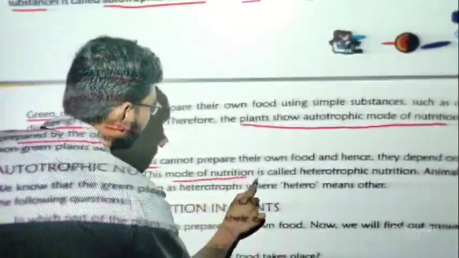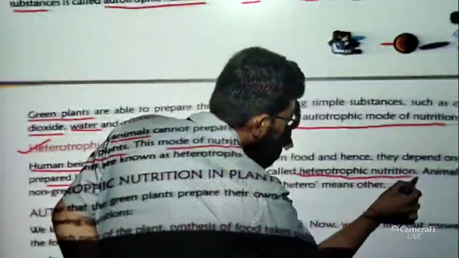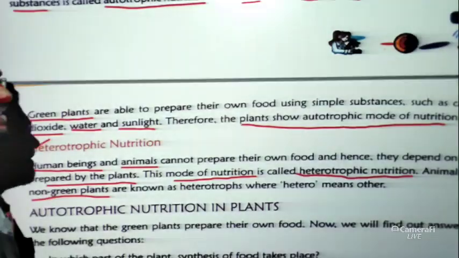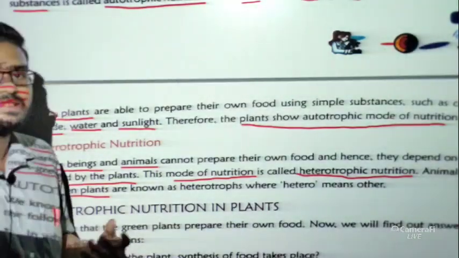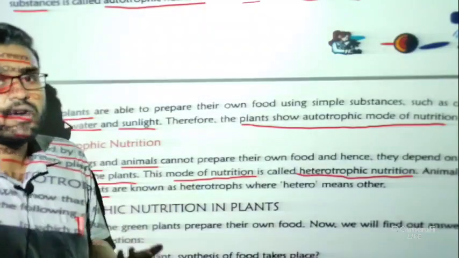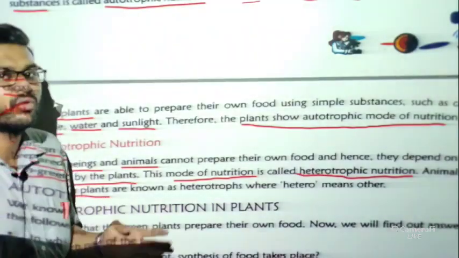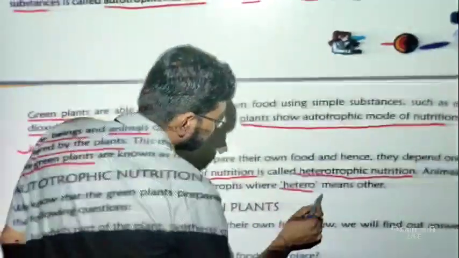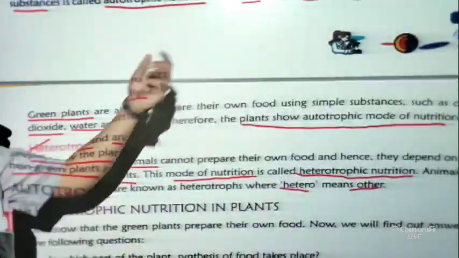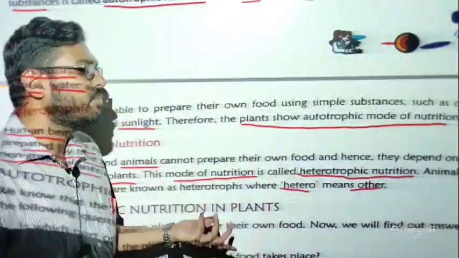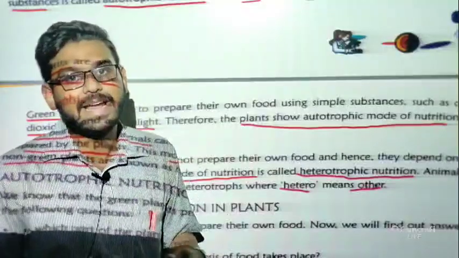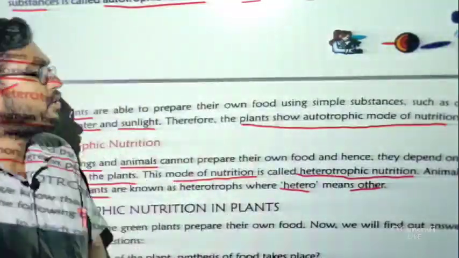So this mode of nutrition is called heterotrophic nutrition, such as animals and non-green plants. We will discuss in the chapter why we call non-green plants heterotrophic, or why non-green plants can't prepare their food. We will discuss this question later. If we break the word, hetero means other, and trophs means nourishment. So if we can't prepare our food and have to depend on others for our food, then that kind of nutrition we call heterotrophic nutrition.